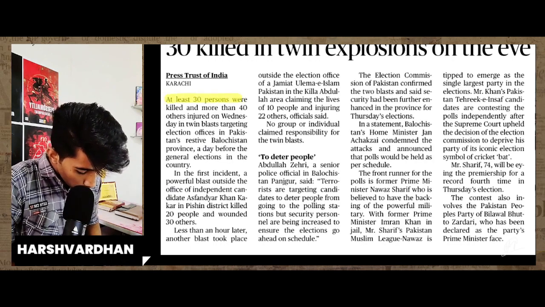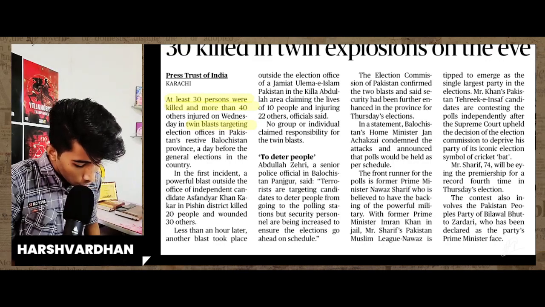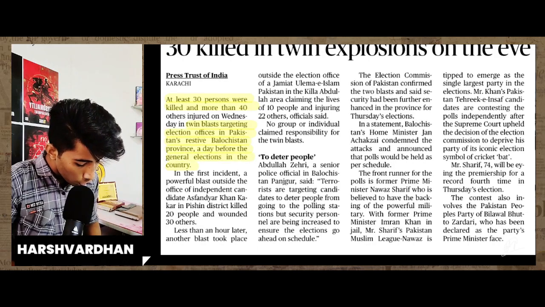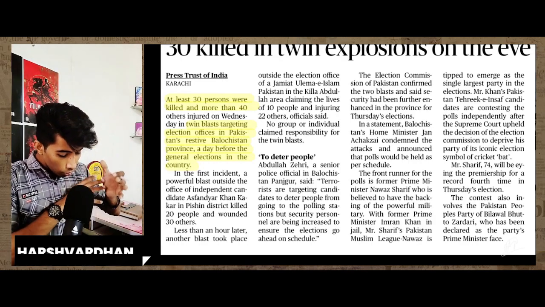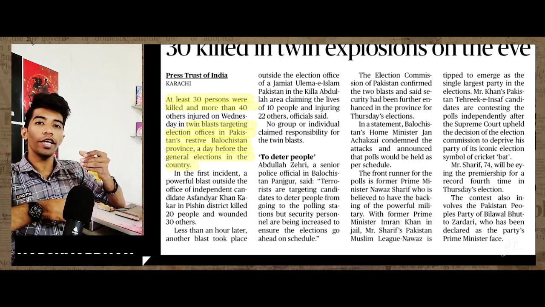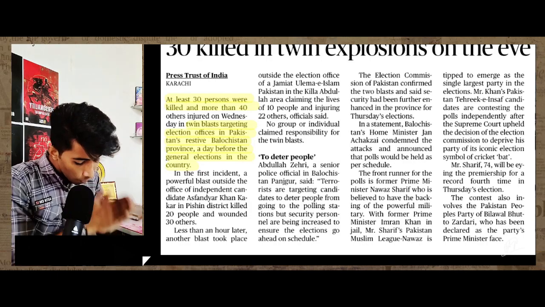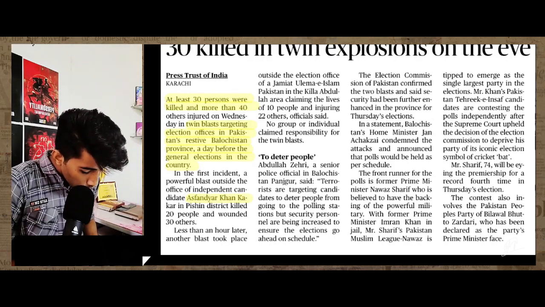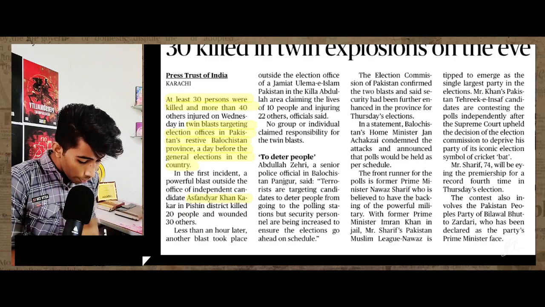So 30 persons were killed and more than 40 others injured on Wednesday in twin blasts targeting election offices in Pakistan's Balochistan province a day before the general election in the country. In the first incident, a powerful blast outside the office of independent candidate Asfandyar Khan Kakar in Pishin district killed 20 people and wounded 30 others.